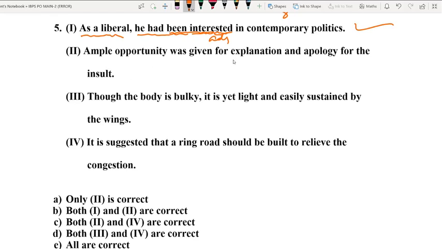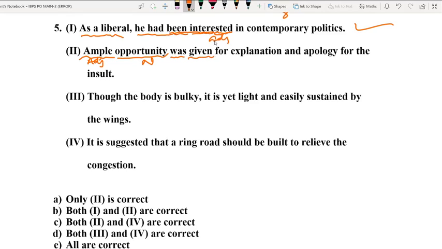Ample opportunity was given for explanation and apology for the insult. Ample here functions as an adjective. As you all know, an adjective always describes or modifies a noun that usually goes after it. Okay, though there are different functions. Ample opportunity, it becomes a noun phrase. Ample functions as an adjective. Absolutely correct. Opportunity is an uncountable noun, an abstract noun. That's why abstract nouns take singular verbs after them.